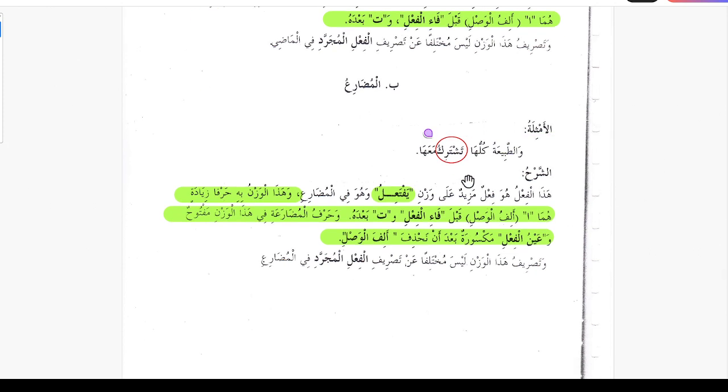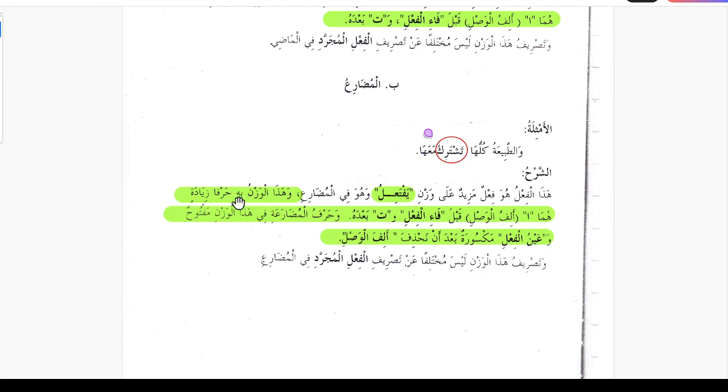So now the explanation of the present tense of this group, which is yaftailu. This verb is a fi'l mazid on the pattern of yaftailu, and this is for the case of mudare.